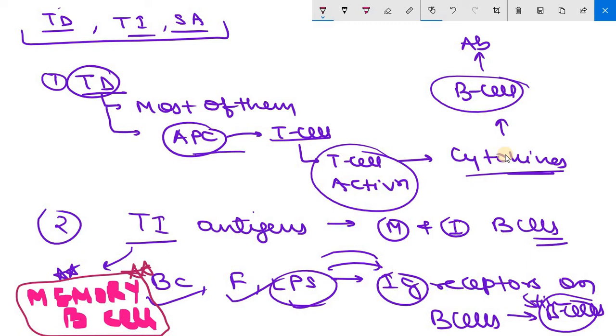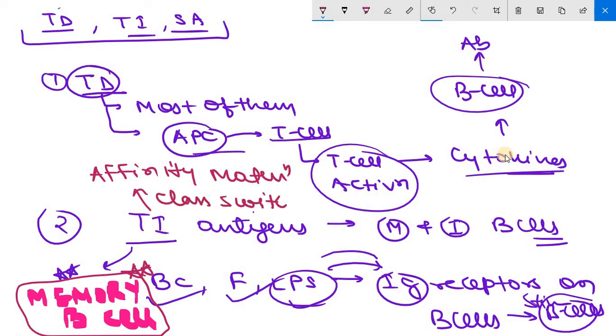Clear? One more point, that in this type of antigens activated B cells do not undergo affinity maturation and class switchover, which we will discuss in a different video. These are two points you must remember. I will discuss this in detail in a different video.